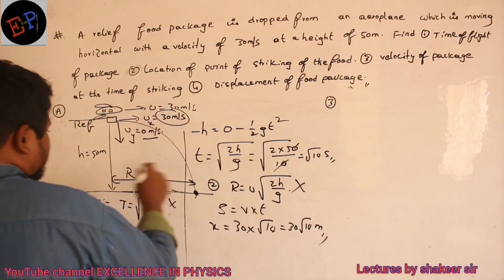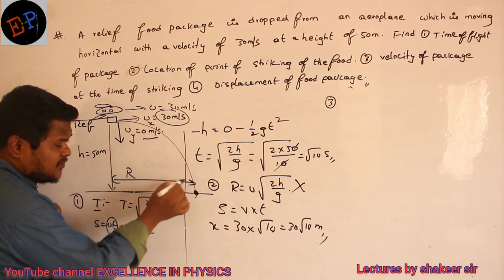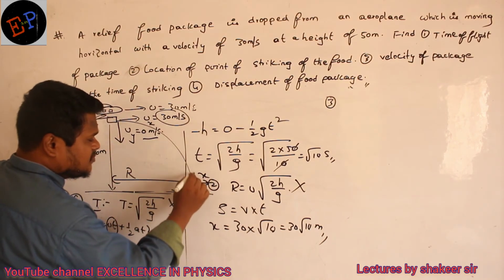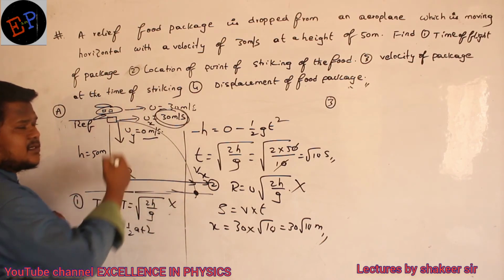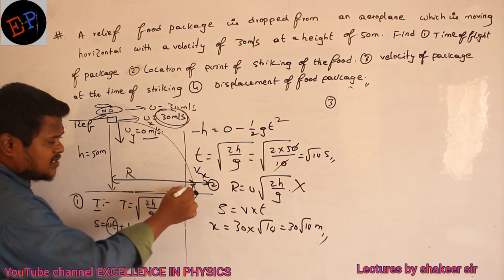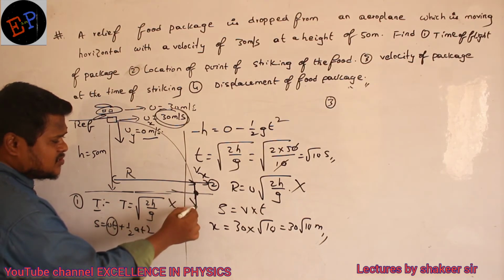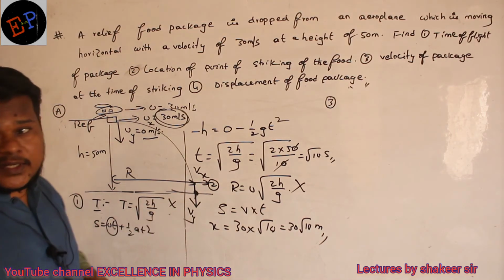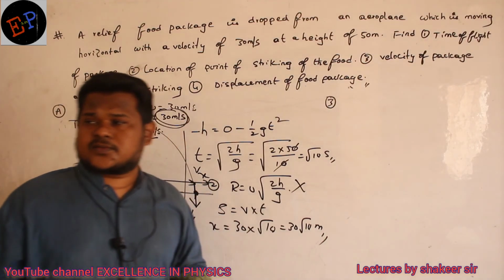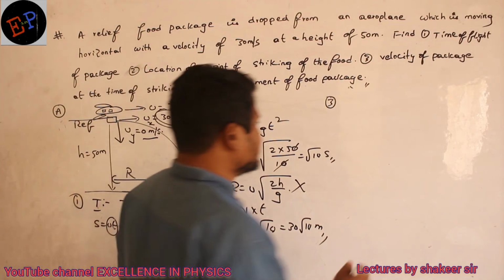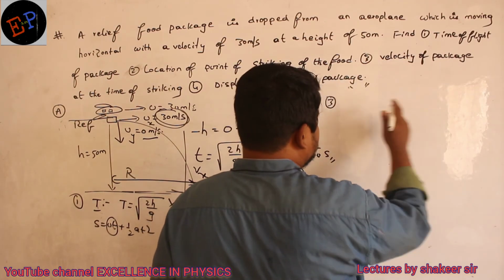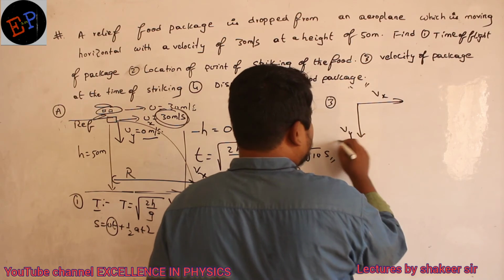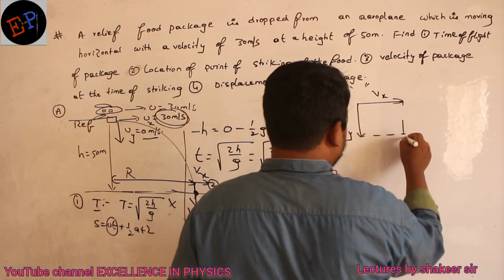At the time of striking, this particle will have two velocities. One velocity is along the x-axis, and that velocity is always a constant. There is one more velocity along the y-axis also. So what is the total resultant velocity? Root of vx square plus vy square. When it is about to touch the ground, one velocity is along the x-axis and one along the y-axis.